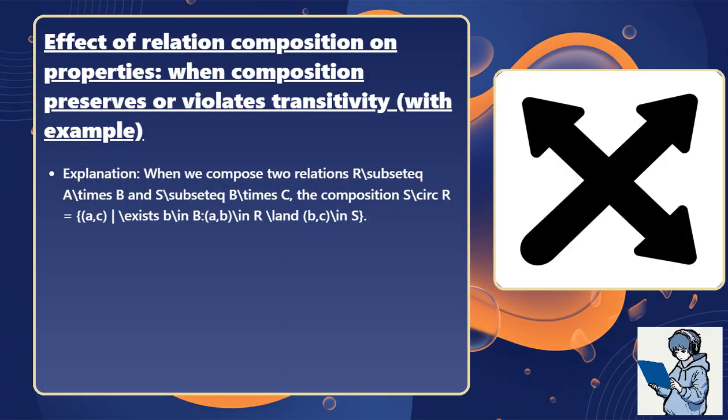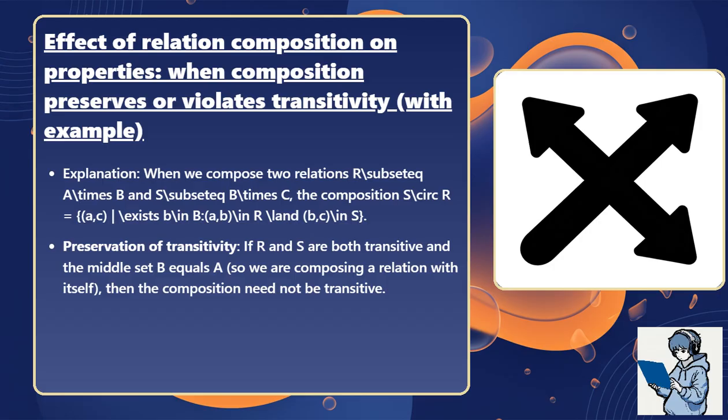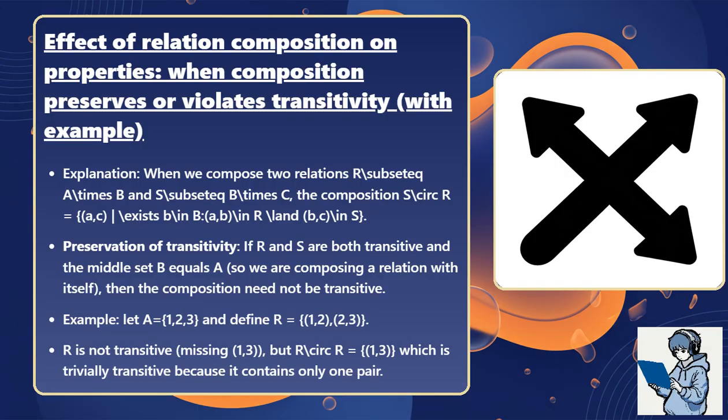Explanation. When we compose two relations R, a subset of A×B, and S, a subset of B×C, the composition S∘R equals the set of pairs (a,c) such that there exists b in B with (a,b) in R and (b,c) in S. Preservation of transitivity: if R and S are both transitive and the middle set B equals A, so we are composing a relation with itself, then the composition need not be transitive. Example: let A equal the set {1, 2, 3}, and define R equal the set of pairs (1,2) and (2,3). R is not transitive, missing (1,3), but R∘R equals the set {(1,3)}, which is trivially transitive because it contains only one pair.